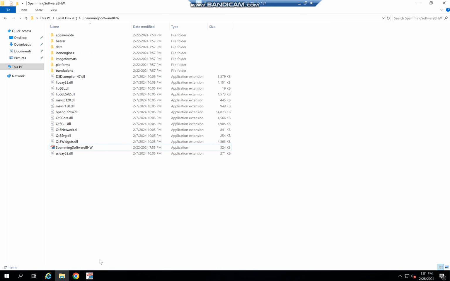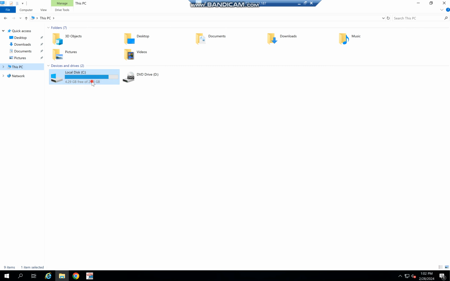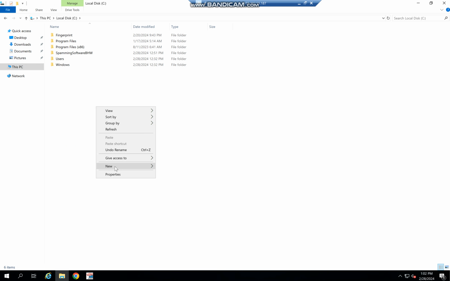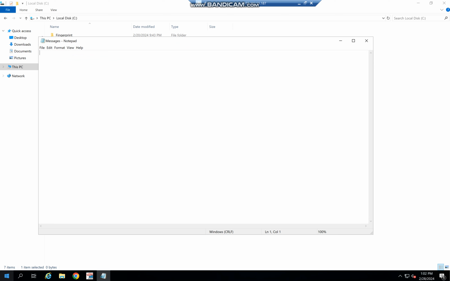Okay. So just open the software, and this messages to be sent is basically for the messages that you're going to send on the website. I'll show you how the process is going to work. Just open this, make a txt file and name it whatever you want. You must have seen the first message that you'll be sending is like, hi, I am Mary from USA F21, and then what about you.